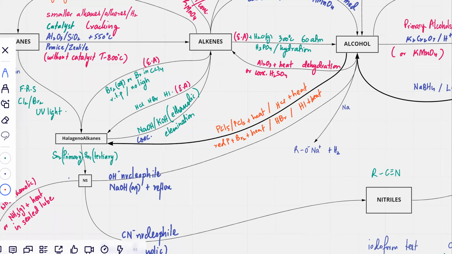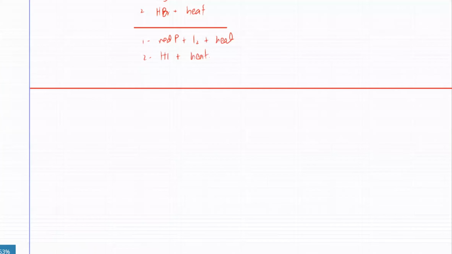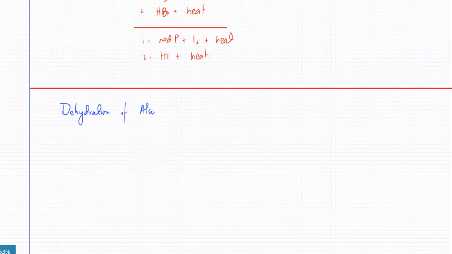So let's do that one. I'll send you the chart which lists all the reactions, and a copy of the notes that we have made over here as well.